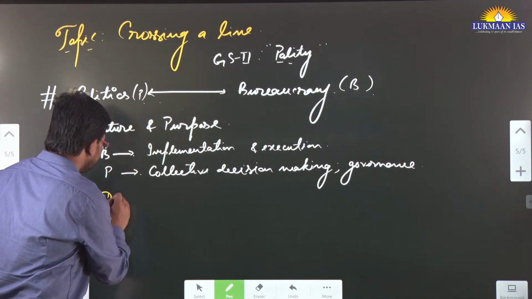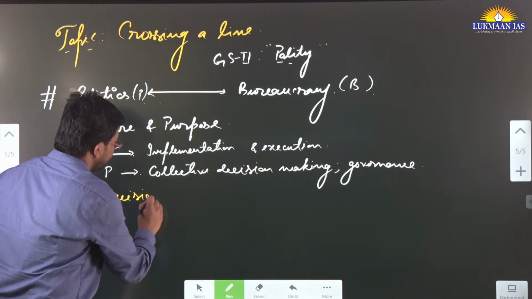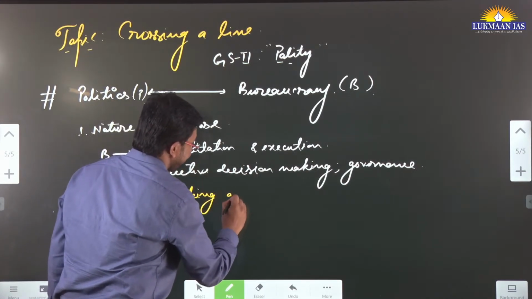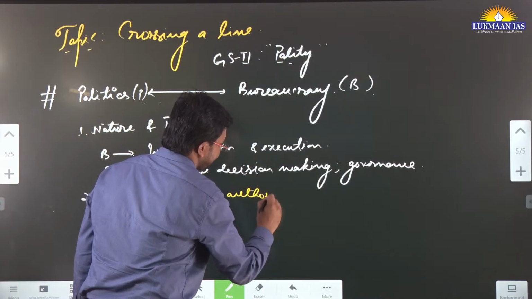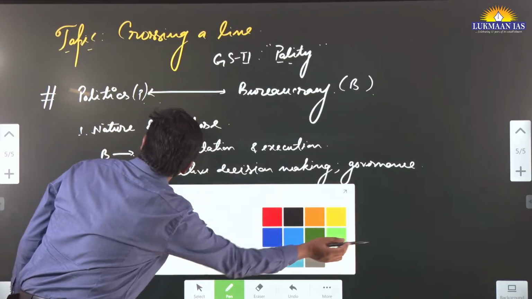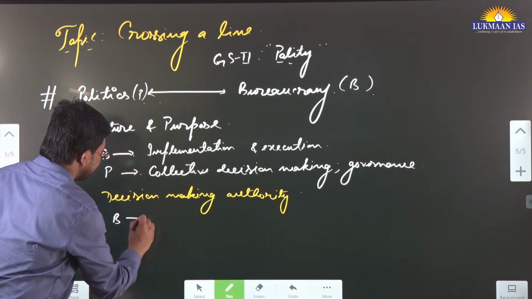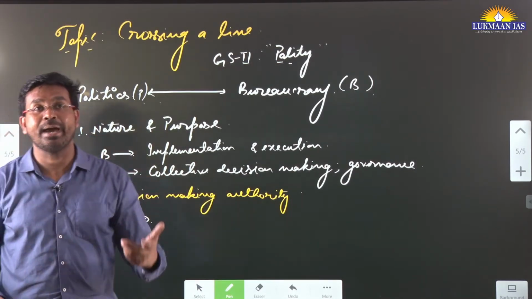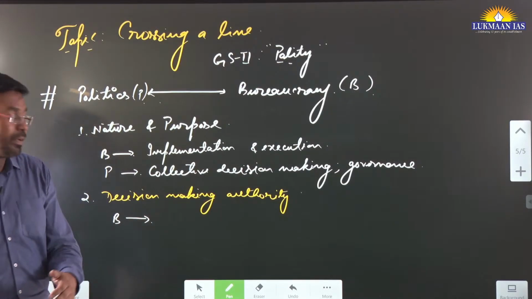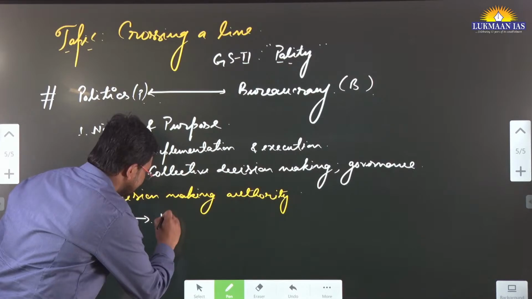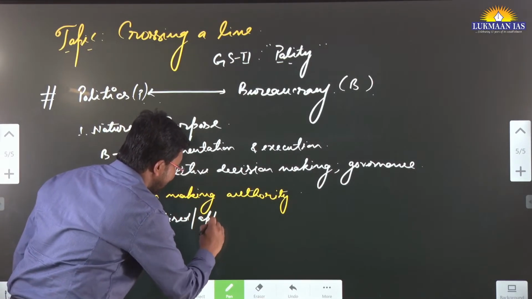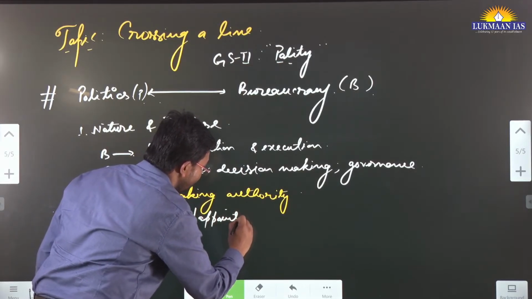Second, in terms of decision making authority. Does bureaucracy have any role in decision making? The people in bureaucracy are hired and appointed to their post.